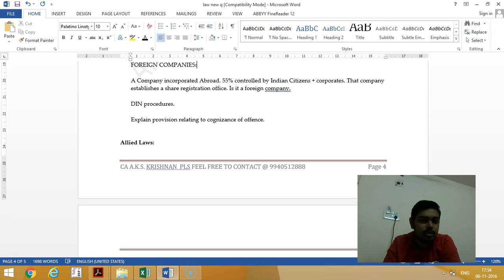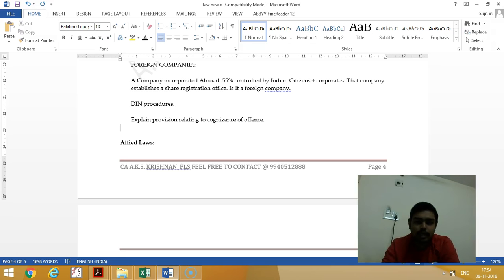Then DIN procedures. So how to obtain a DIN? DIR 3 form has to be filed along with the declaration DIR 4. Address proof, ID proof, and photograph have to be submitted along with it, verified by a CA or CS. So you have to submit this to the government, and the RD, Noida will be approving, having the authority to approve your DIN.